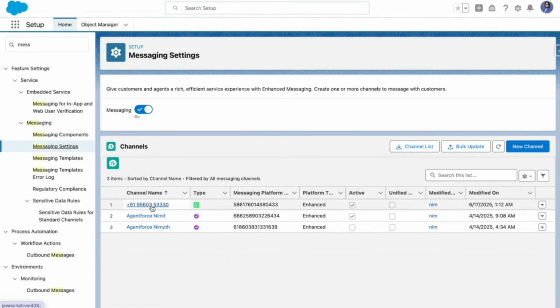Channel name is this. My number is this on the WhatsApp, right? If you ping me, so probably my Agentforce will be answering that to you. Type is WhatsApp, and below there are Facebook Messenger, right? These two are active over here. I'll just take you inside.